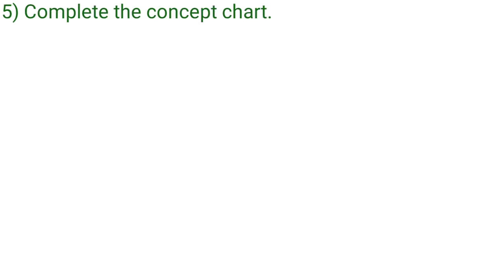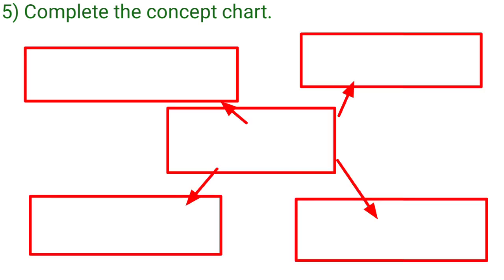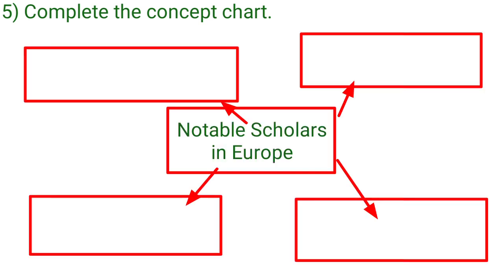Fifth question: complete the concept chart. Here a web chart is given, a web diagram is given. We have to complete it. In the center point of the web diagram, there is notable scholars in Europe. So we have to write four notable scholars in Europe.